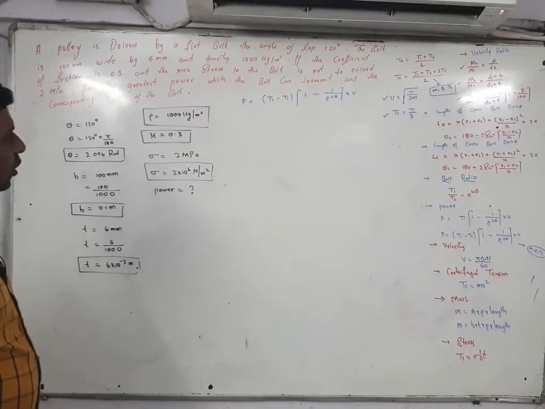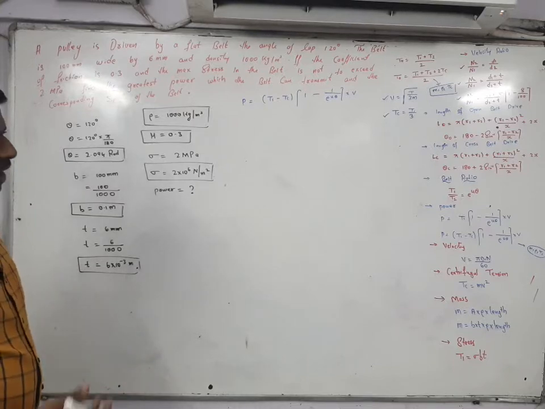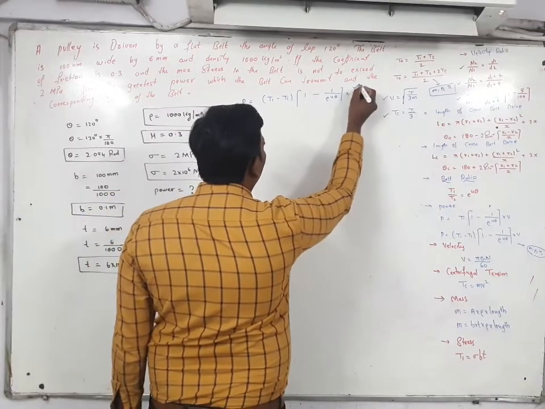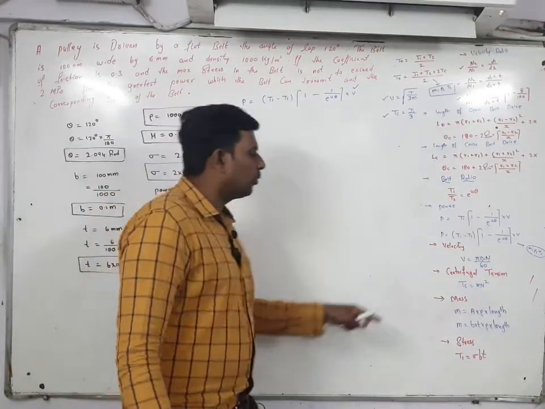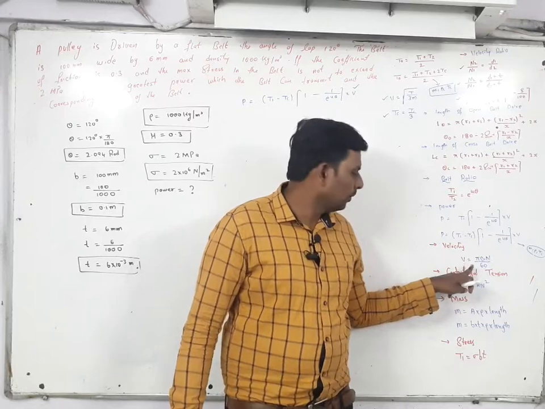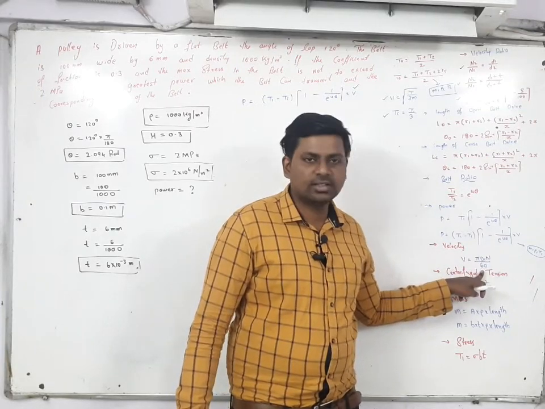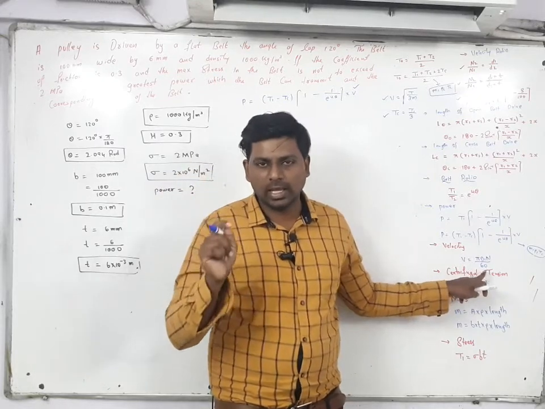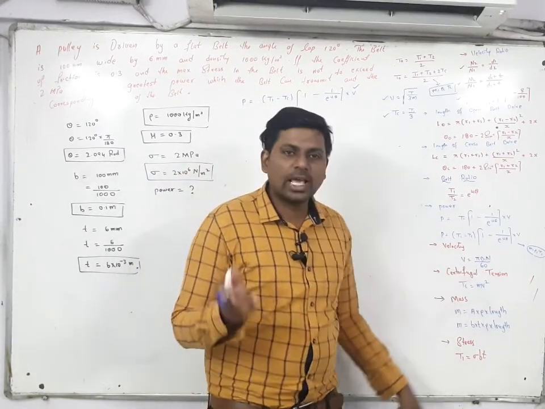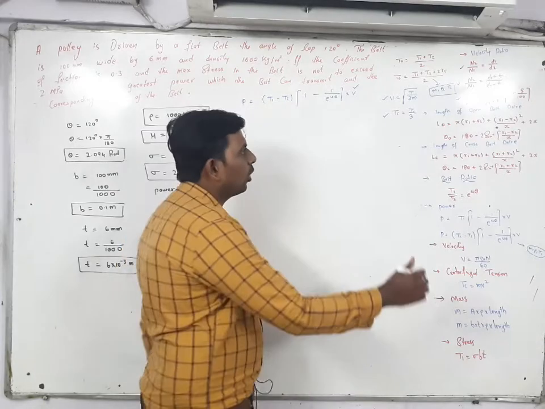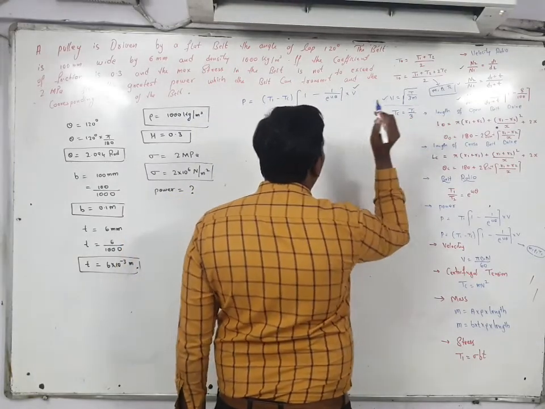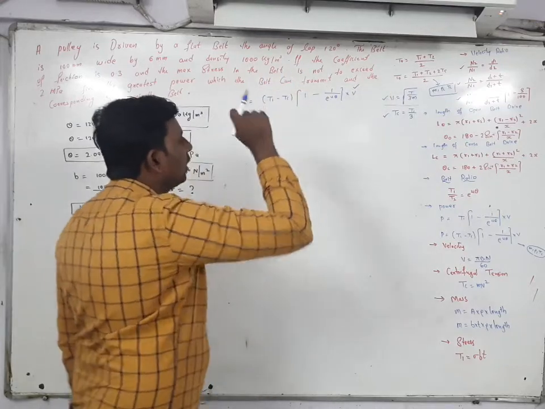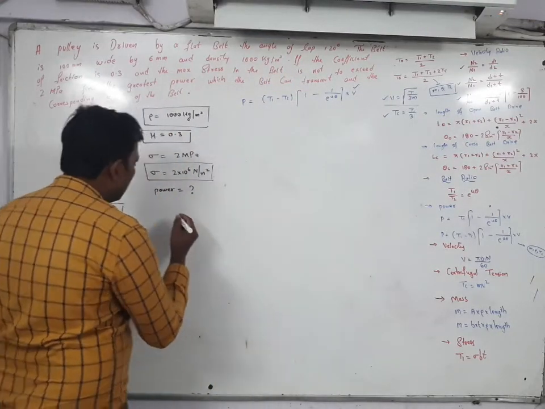So here first try to find out the separate terms. First I will find out the value of V. Normally for velocity which formula you have to take? Pi d1 n1 by 60. This is the formula. But in this given data n is not given, as well as diameter is not given. So another formula is there for V. In that V, T1 is not there. So first try to find out the T1.